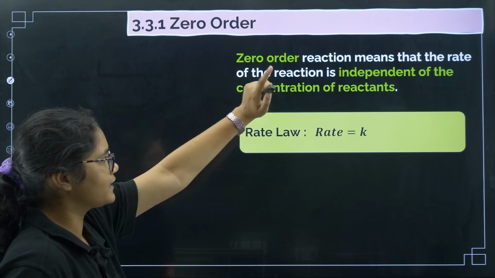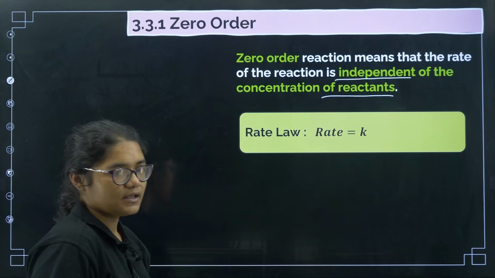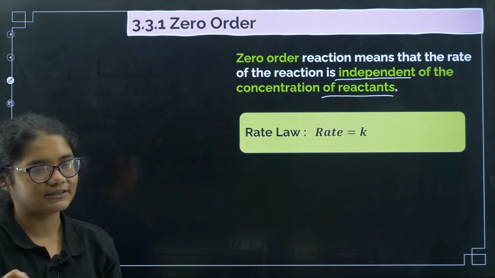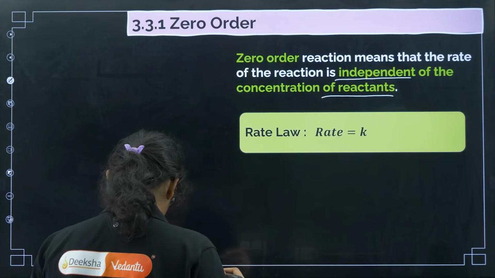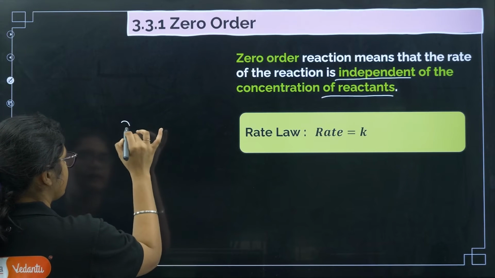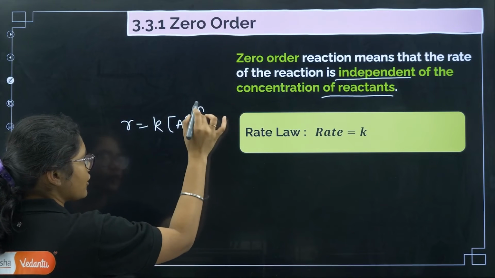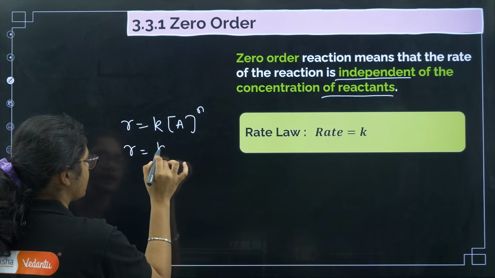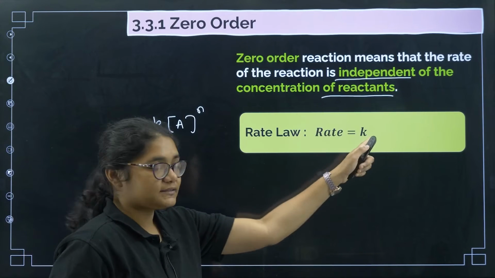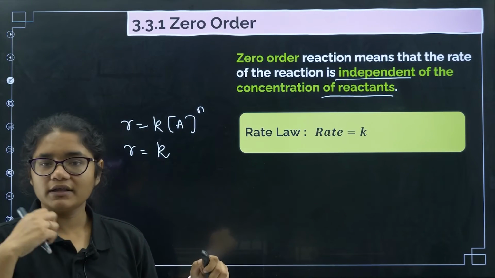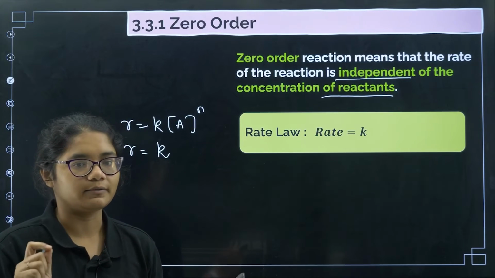So, 0 order reaction means what? The rate of the reaction is independent of the concentration. For any reaction, rate is equal to k into A to the power of n. 0th order means n is equal to 0, so I can say that rate is equal to k, right? So rate does not depend on the concentration, so whatever changes you make in the concentration, for a 0 order reaction, the rate will remain constant.